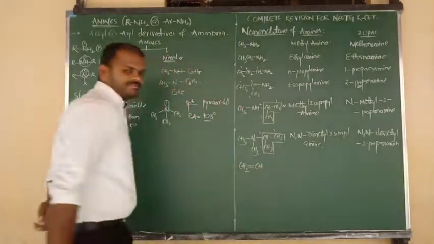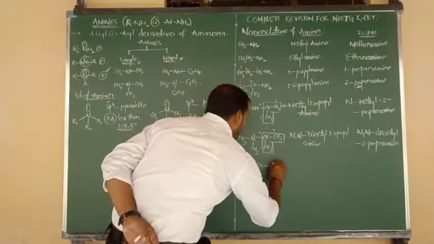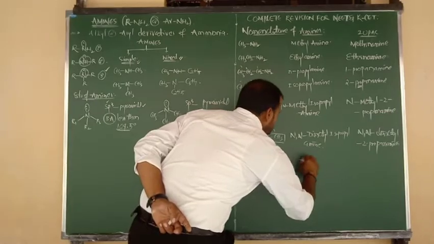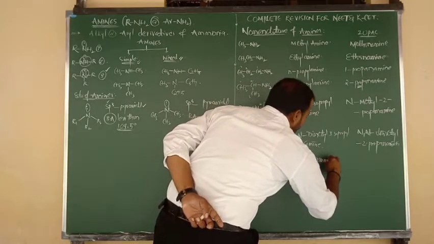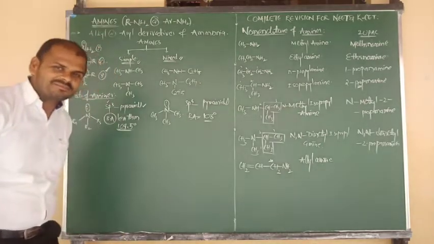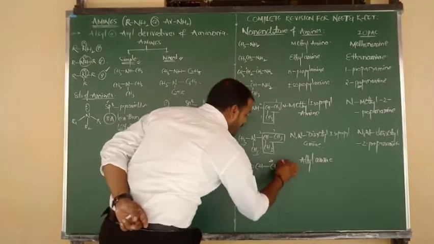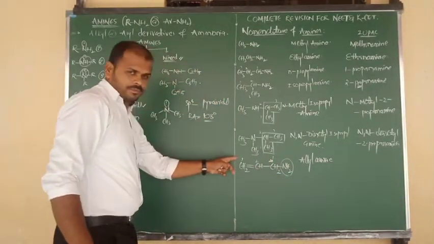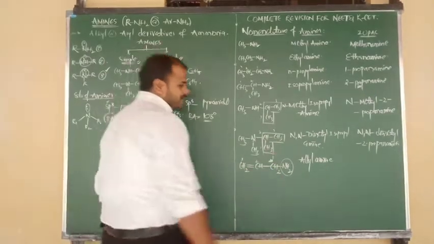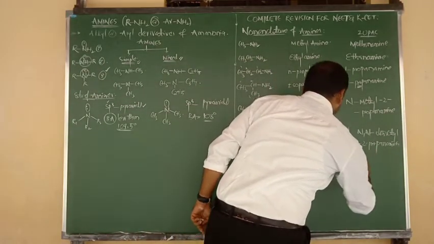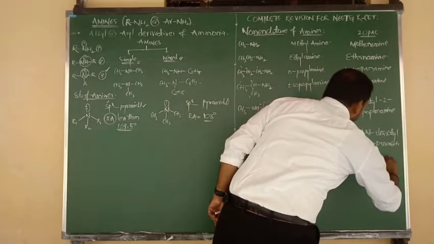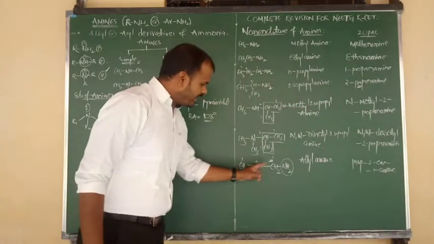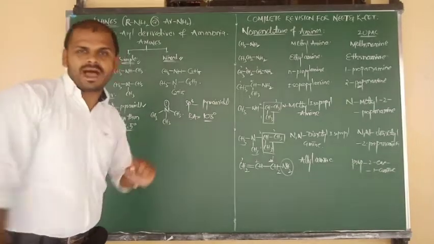Now I want to write some more special categories, beta. CH2 double bond CH, vinyl group. It is connected to another carbon, which is nothing but the allyl carbon, and allyl is connected to NH2. So we can say the common name is allyl amine. IUPAC name: amino is the functional group. This is carbon 1, this is carbon 2, and carbon 3. So prop-2-en-1-amine, or we can say 2-propenamine.